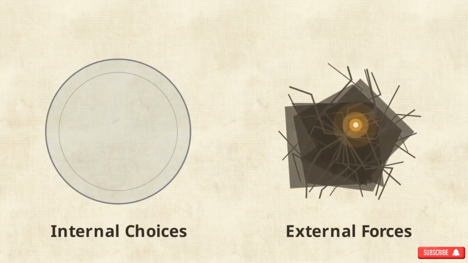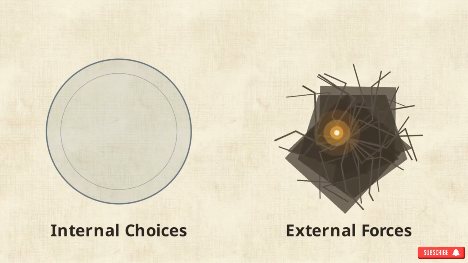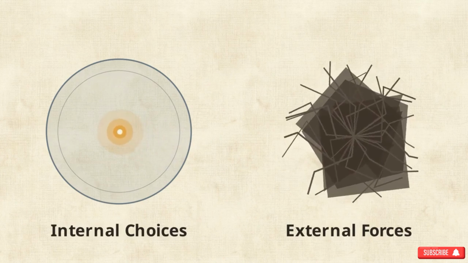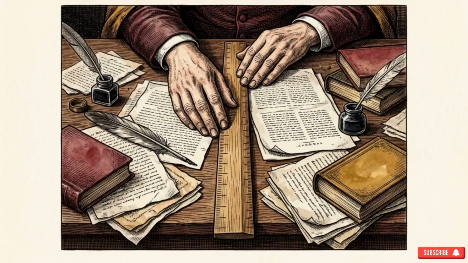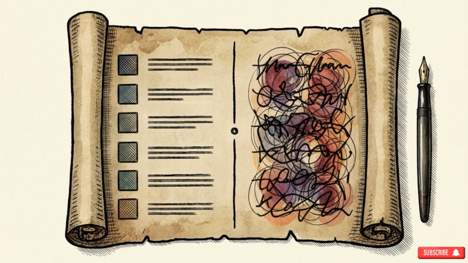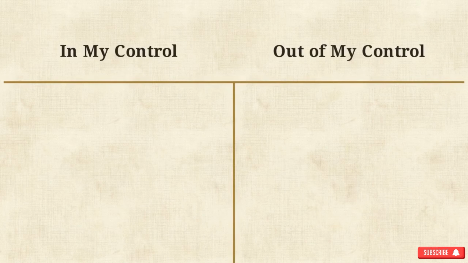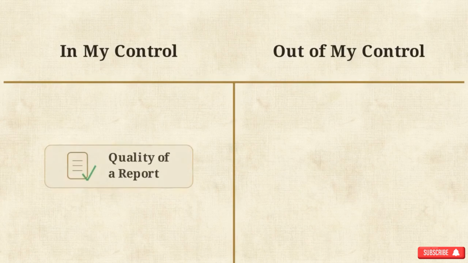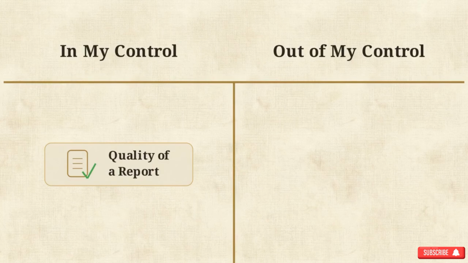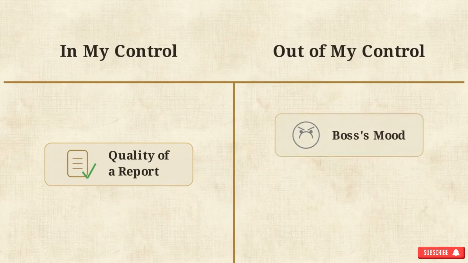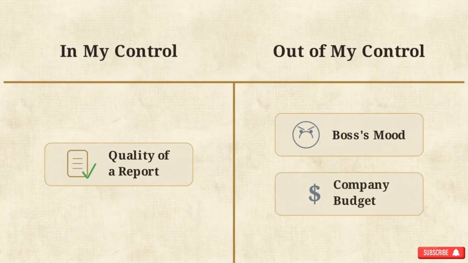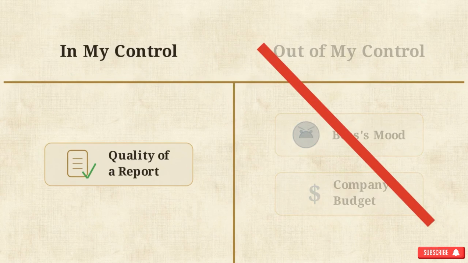As you gather them, identify one specific source of stress or anxiety currently affecting your life. The goal is to move the source of your power away from unpredictable external forces and back to your own choices. Stoicism relies on a foundational filter known as the dichotomy of control. This requires a ruthless separation of what we can affect from what we cannot. Draw a T-chart labeled "in my control" and "out of my control." Map your stressor here. You control the quality of a report, but not your boss's mood or the company budget. Strike through the right side to sever your mental attachment to those outcomes.